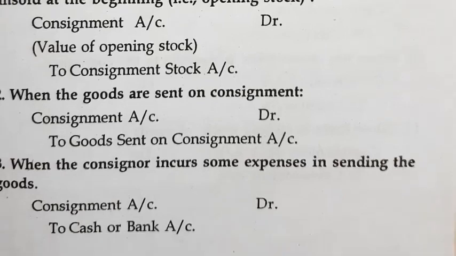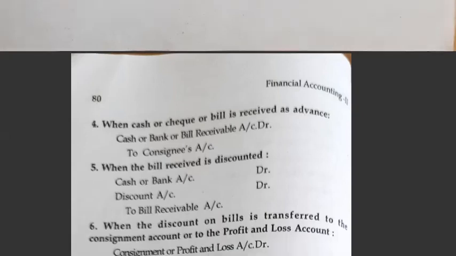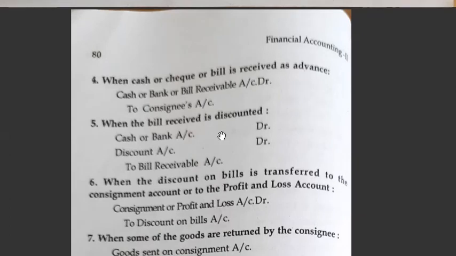Next, after sending the goods, what are the expenses incurred by the consignor for sending the goods? The entry will be consignment account debit to cash or bank account. Next, when cash, cheques or bills are received as advance, the entry will be cash or bank or bills receivable account debit to consignee's account. Next, when the bill received is discounted: cash or bank account debit, discount account debit to bills receivable account. So this is the entry for the bill discounted.